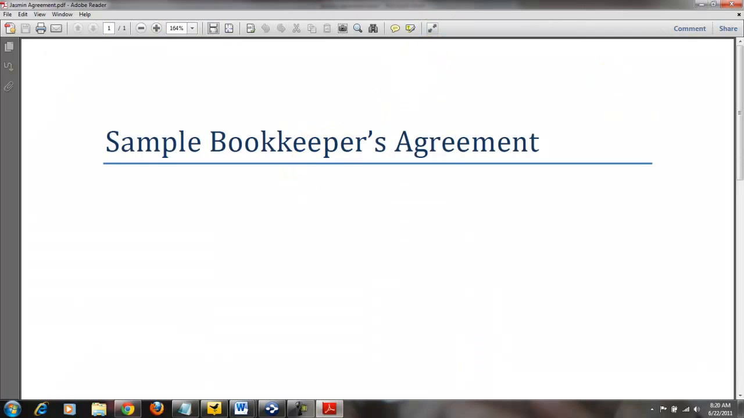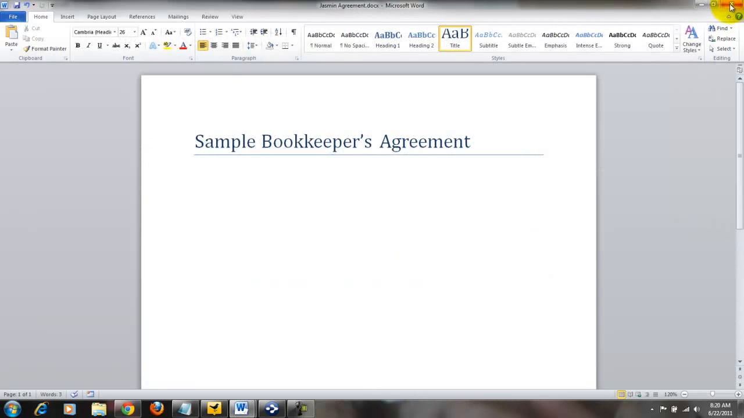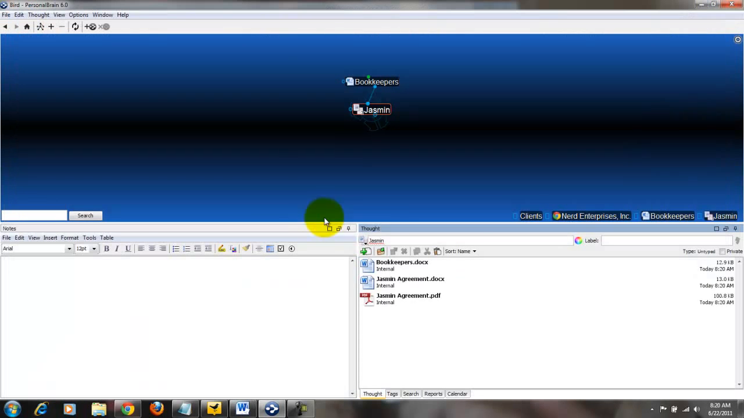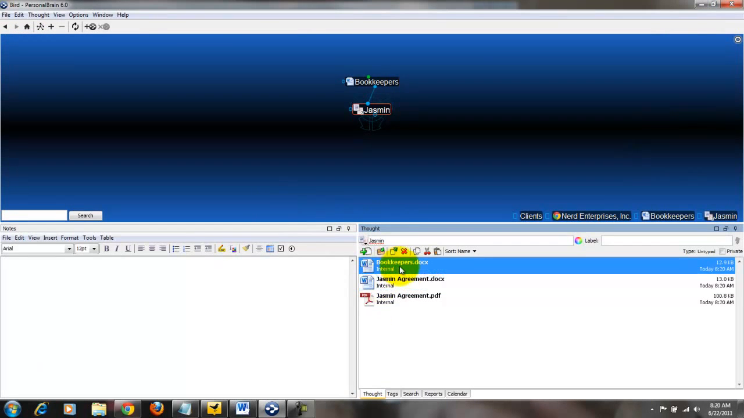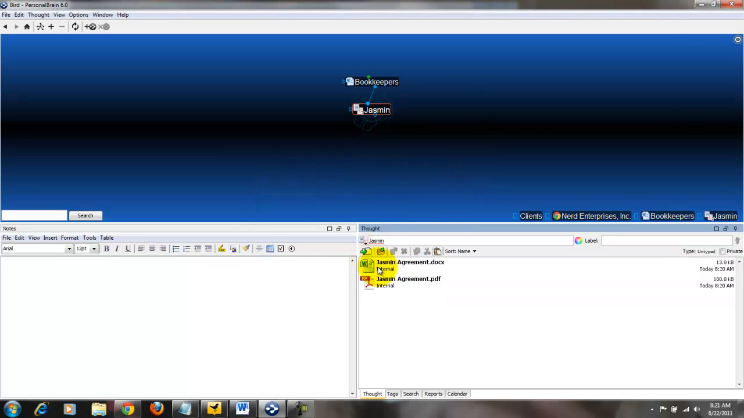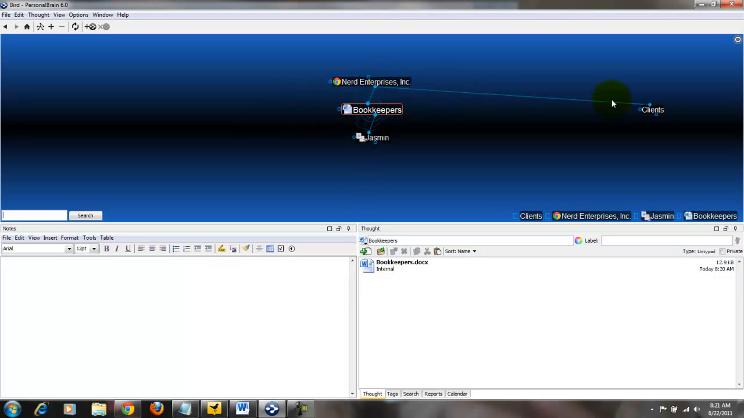Of course, it creates the PDF. We close this. We can close the Word document. And notice I've got all the attachments right here. I can get rid of the original by simply deleting it. And now I've got my documents right here attached to the thought. Now let's go back up to clients. Let's add in a client.